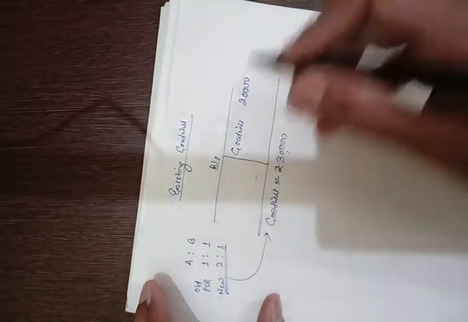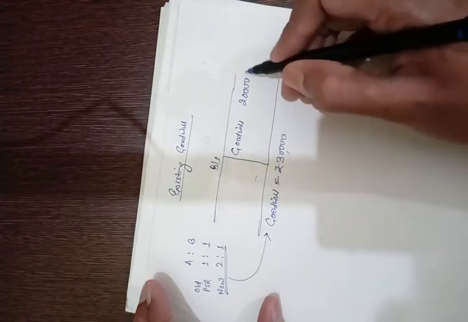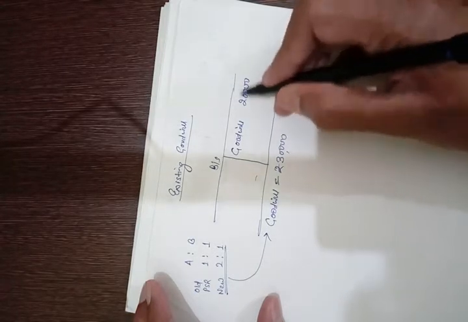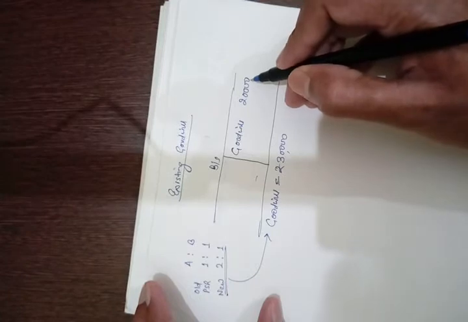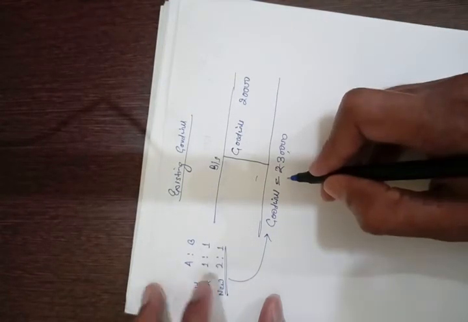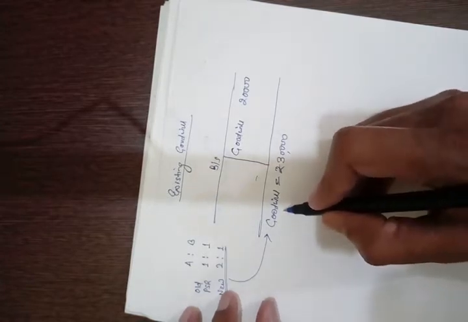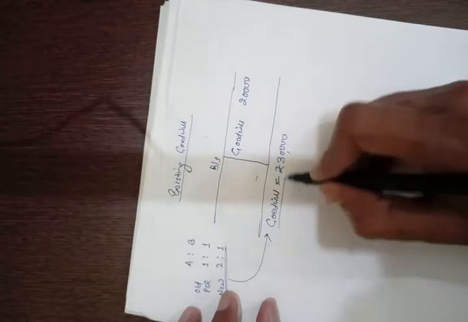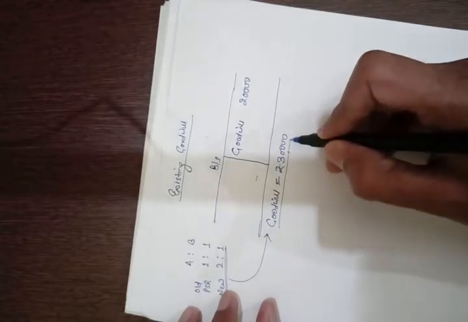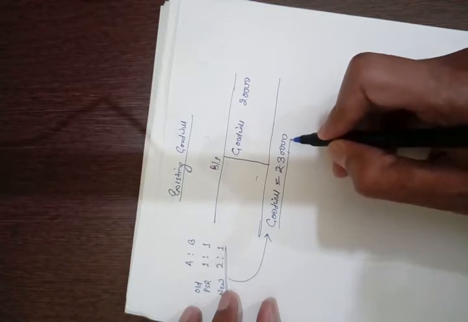Now, what is the difference between these two valuations? 20,000 is a past valuation which is of no significance on the current date when PSR has changed, because goodwill is always adjusted on the basis of current valuation, and you know that the amount of goodwill keeps on fluctuating.